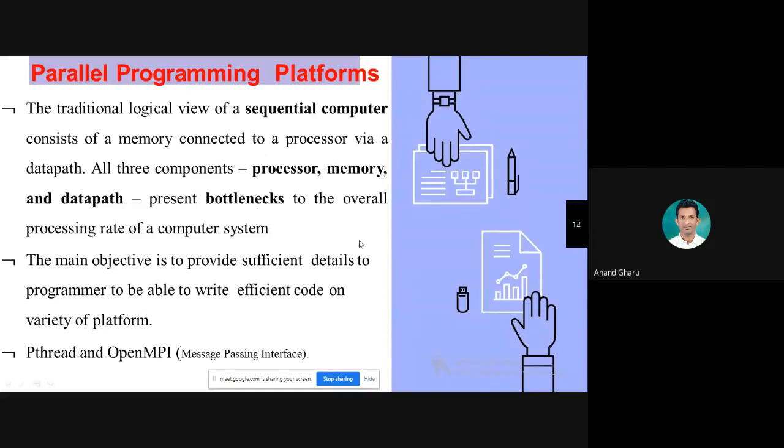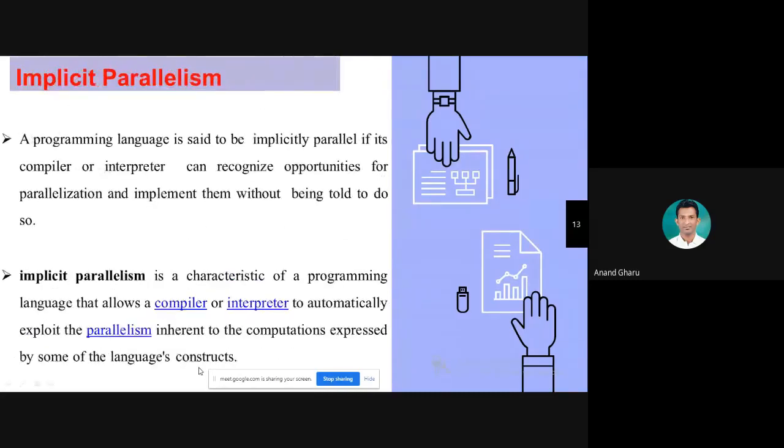In the next slide we are going to see in detail the logical and physical organization. We have already completed the parallel programming platform. In that we also studied implicit parallelism. Implicit means it is processed automatically by the system itself.